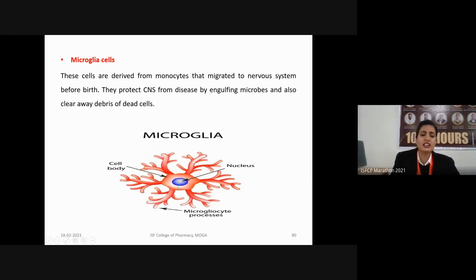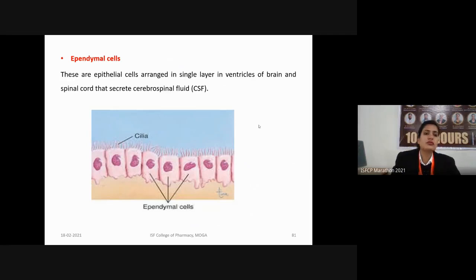The next type of cell we have is ependymal cells. Ependymal cells are a type of epithelial cells and they are arranged in a single layer. They are present in the ventricles of the brain. The function of these ventricles is to circulate the CSF, that is the cerebrospinal fluid.